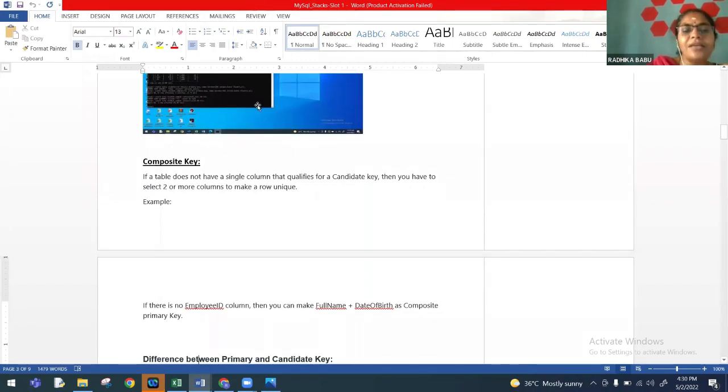In a few cases, we may not have a single column qualifying for a candidate key position. Then we have to select two or more columns to identify the row uniquely. This is what you call a composite key.